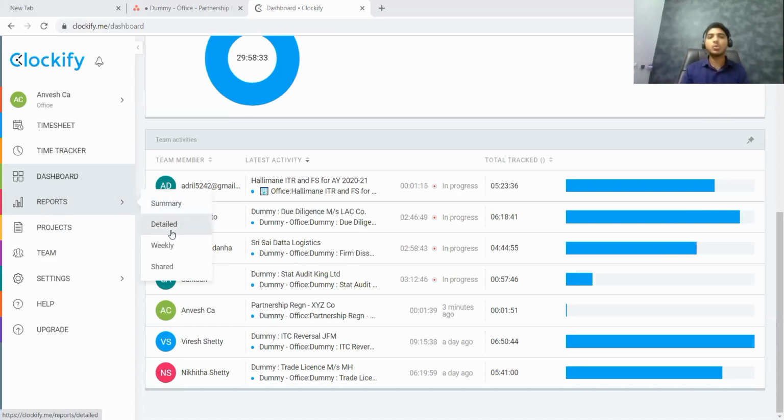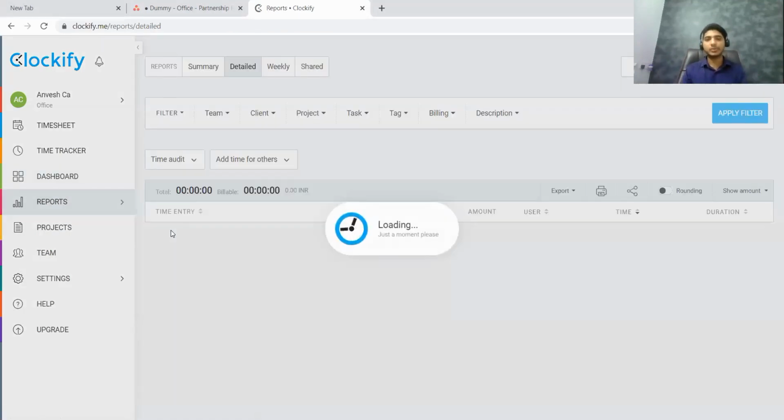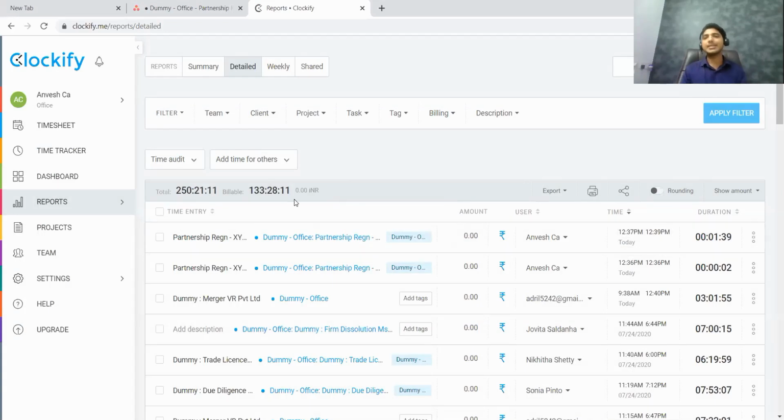Now, why would anybody want to generate a detailed report? Let us say that I want to bill my client. At the time of billing my client, I want to know what is the time that is spent on that particular client. So I have various filter options available to me. If you can see here, I have a client wise filter, so I can choose which client I want to see what time was spent towards that task.